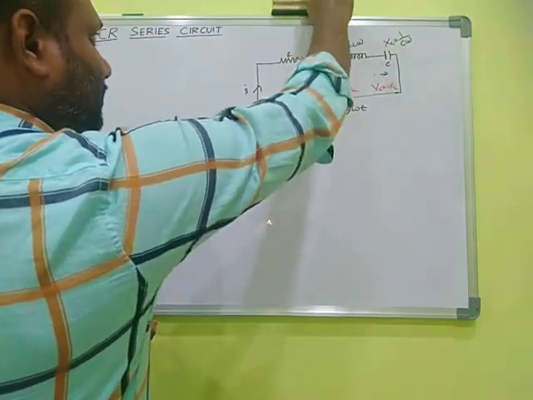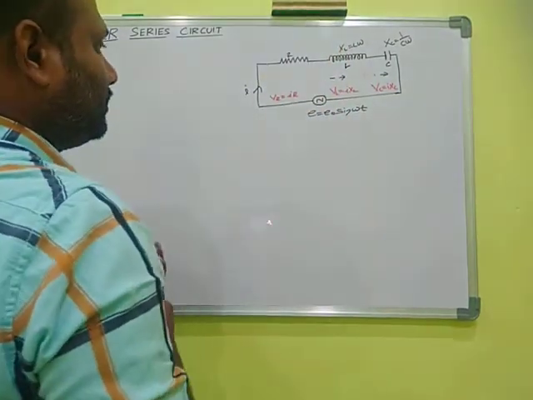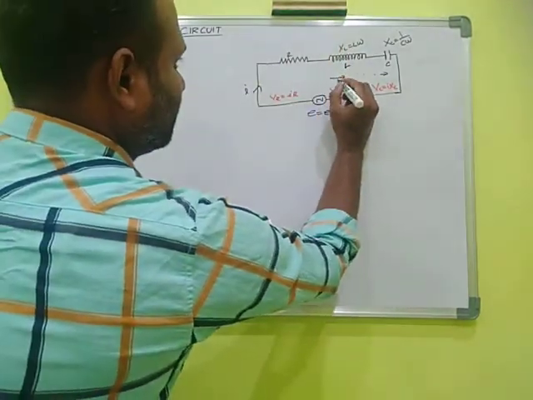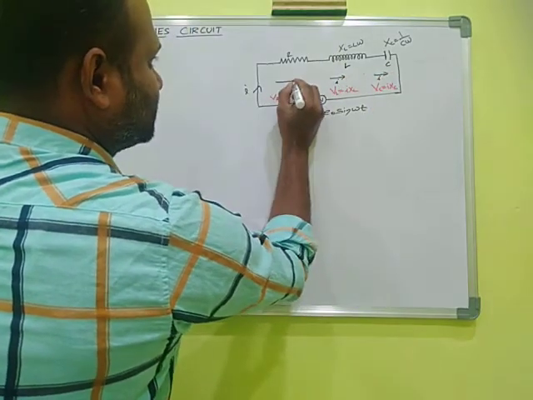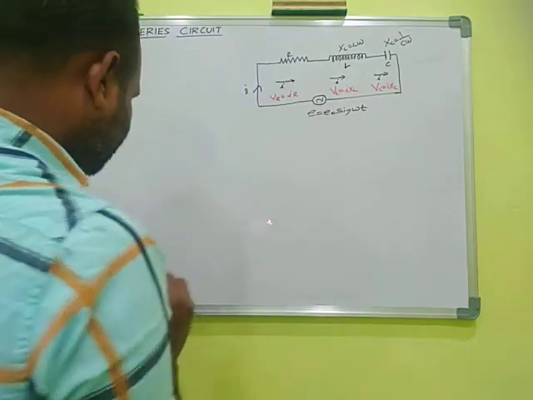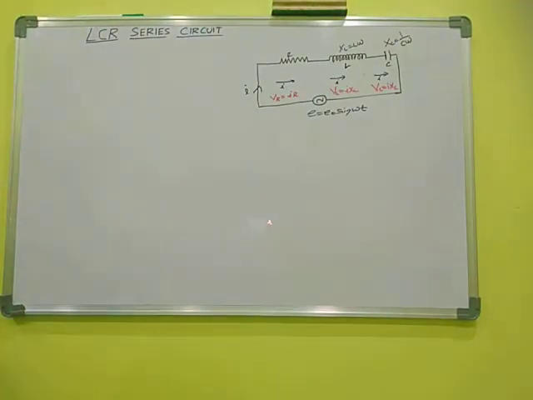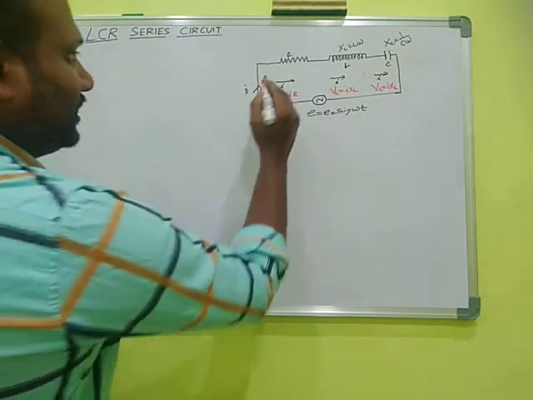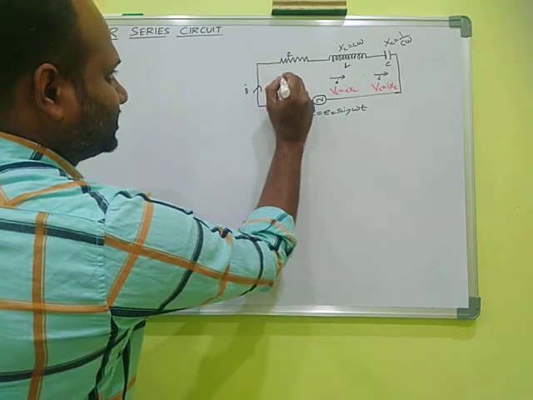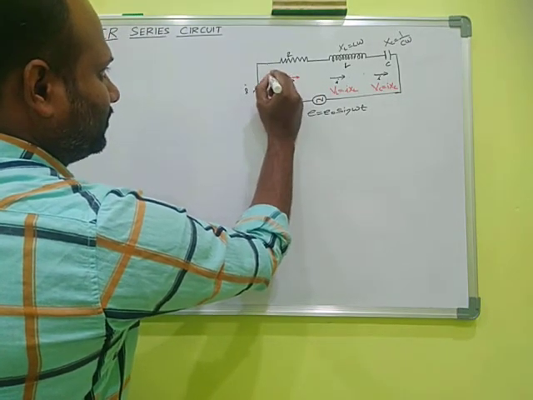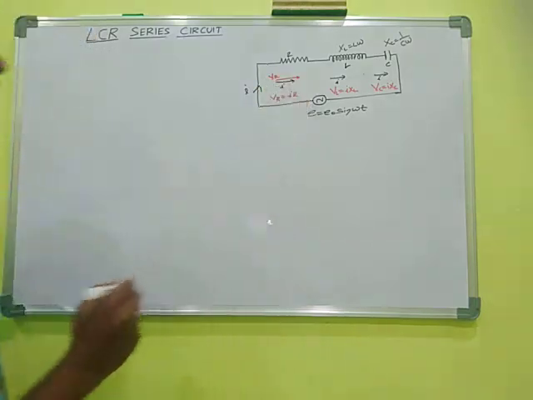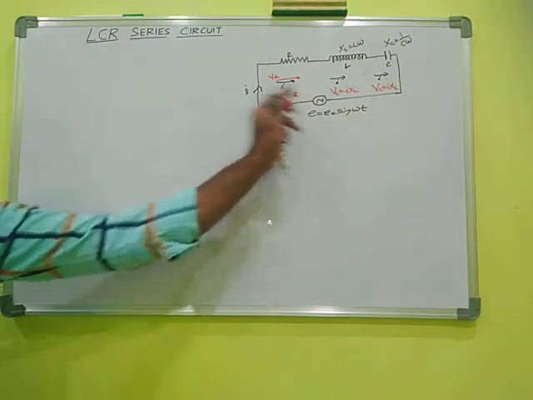This is I, this is I, this is also I. Where is the voltage? The voltage and the current are in phase with each other in the case of resistor. So VR and I are in phase, they are acting in the same direction.